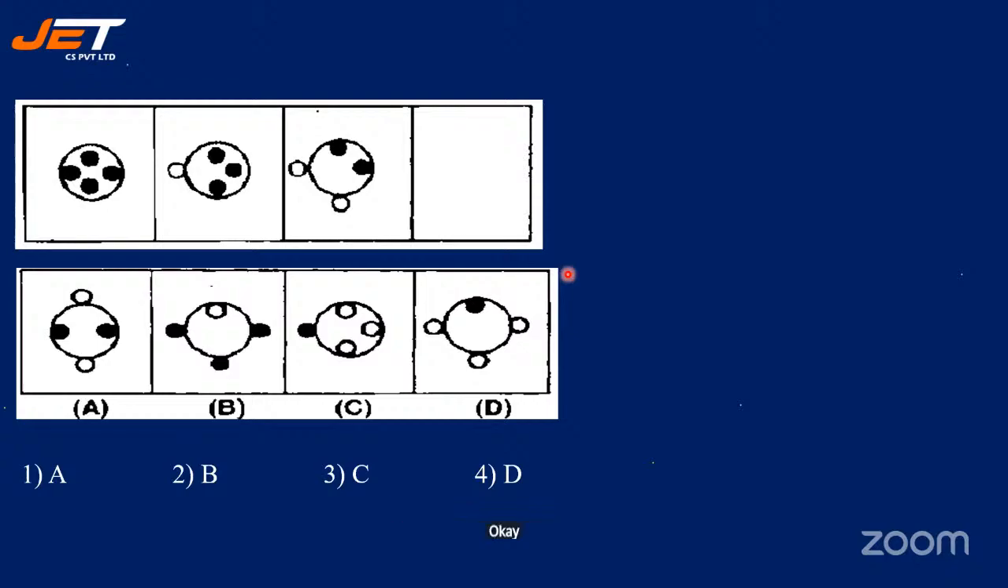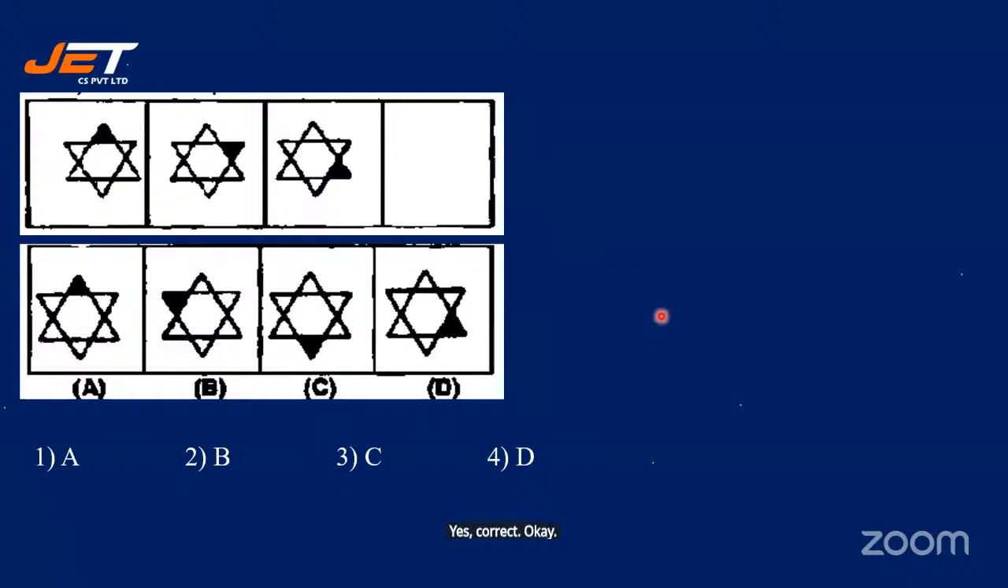Okay, so first you had 4 small balls highlighted, and the second one we have on the right hand side. Third one we have 2. Fourth one we will have only 1. So I think most probably B could be the correct answer. Yes, correct. Okay.